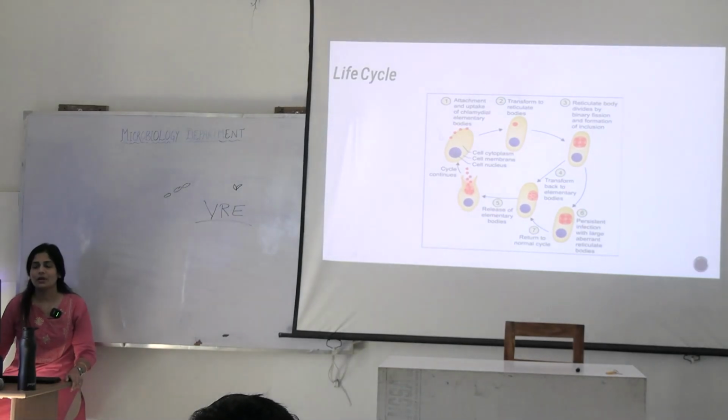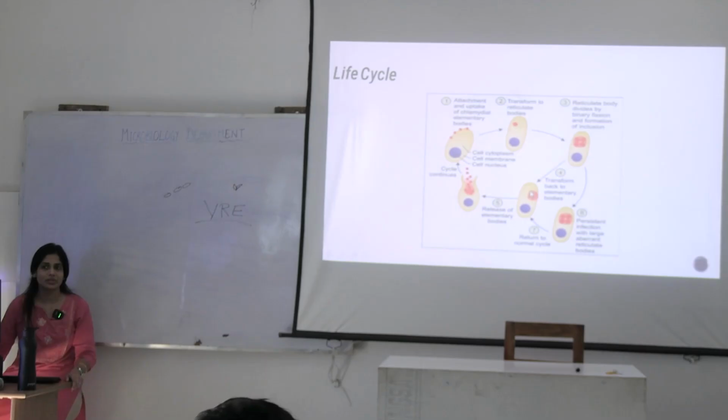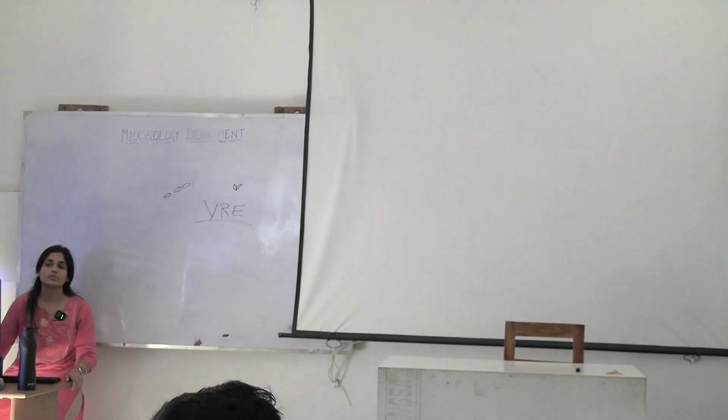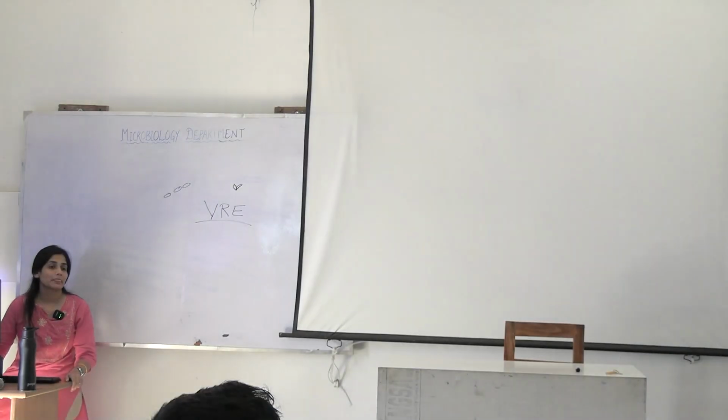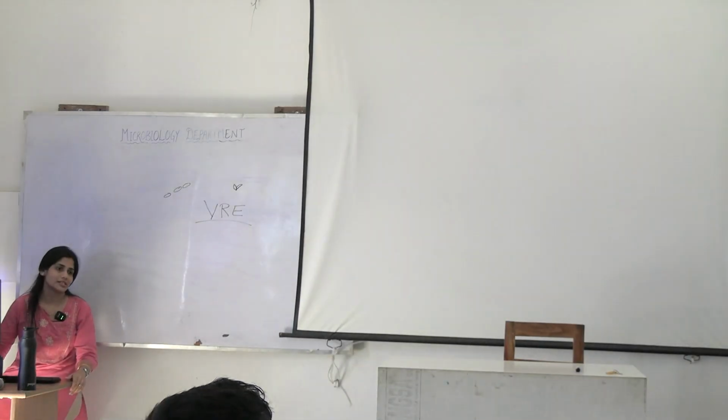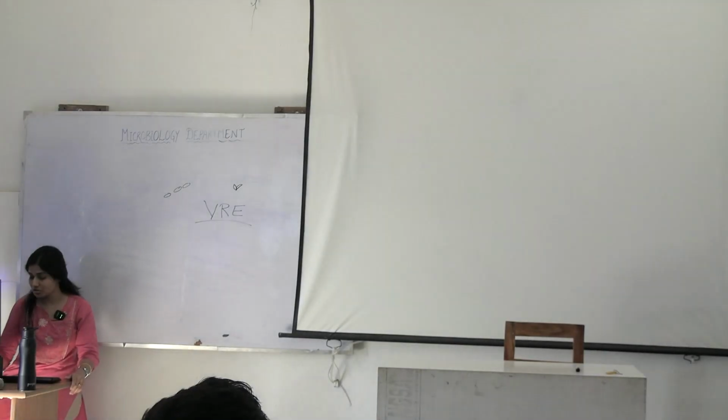What happens after the uptake of the chlamydial elementary body? It's the infective form. It will transform into reticulate cells. Then it will undergo binary fission and develop more elementary bodies, and the infection will persist. Sometimes the chlamydia is trapped in this form, which causes persistent infection with aberrant reticulate body, and that is why you are able to see it as inclusion bodies when you stain these tissues in the laboratory, right?